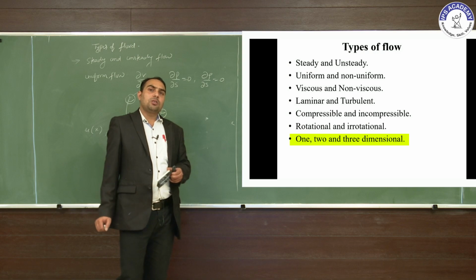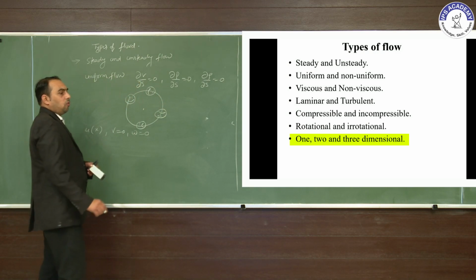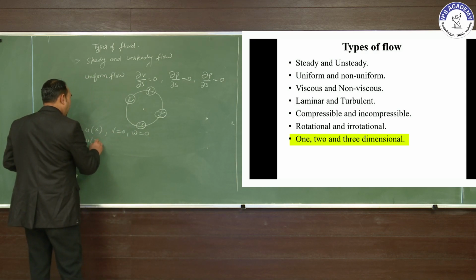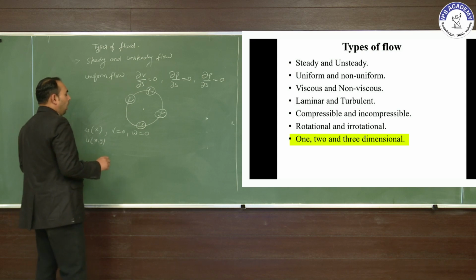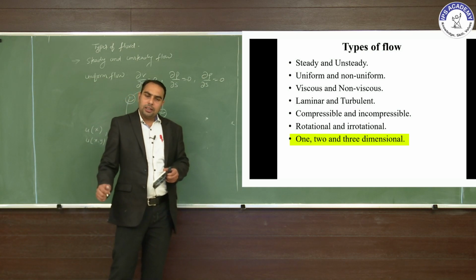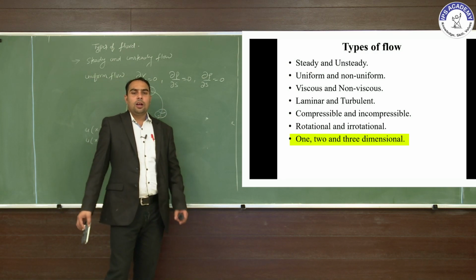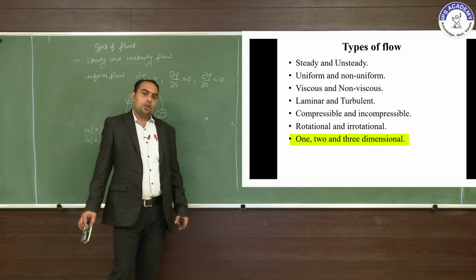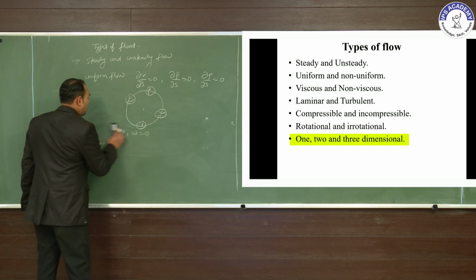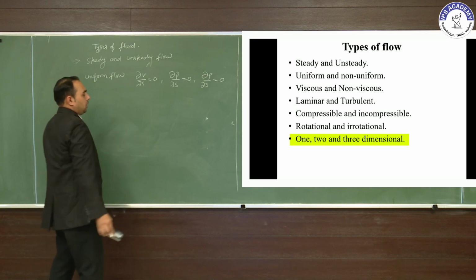And two dimensional flow is where the velocity of the fluid depends on two directions. Suppose u is a function of x and y, and v is also a function of x and y, and w equals 0. That means the third velocity component is constant. And in three dimensional flow, the fluid flows in 3D, which means it depends on x, y and z directions.